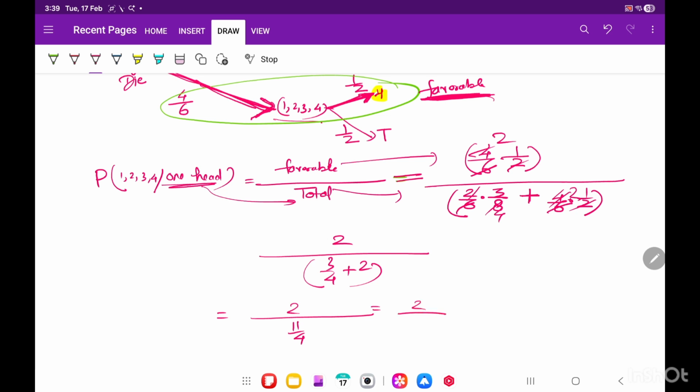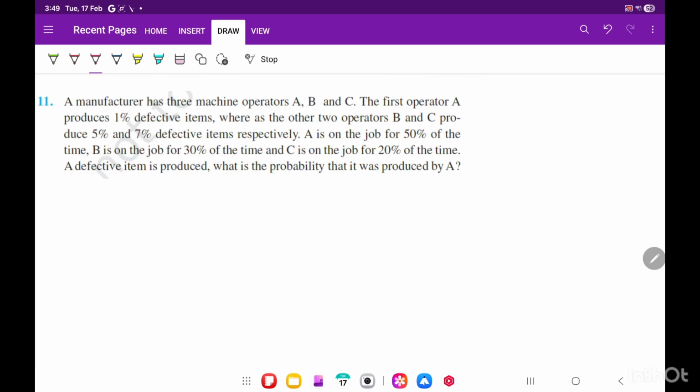So if I flip it into 4 by 11, so it will be 8 by 11. This is the answer. Right? Denominator flip karke you will get the answer. Very simple and straightforward question 11. Okay, you will find it in your book in NCERT on page number 432. Okay, this is the page number.